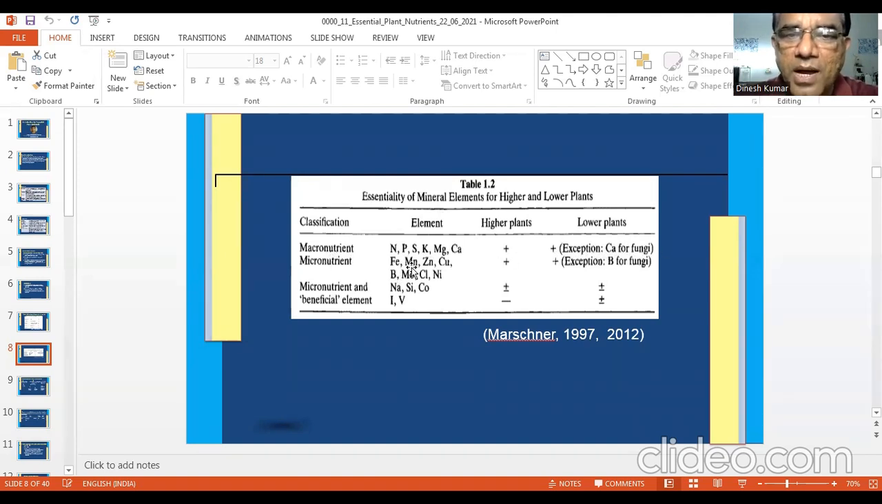In micronutrients, you have iron, manganese, zinc, copper, boron, molybdenum, chloride, and nickel. All are essential for higher plants, but boron is not essential for fungi. So from this, you can remember that calcium and boron are not essential nutrients for fungi. However, there are certain beneficial elements like sodium, silicon, cobalt, iridium, vanadium. Silicon has a very important beneficial role in cereals, and cobalt has a very important role in legumes. And sodium has a very important role in sugar beet and sugarcane.